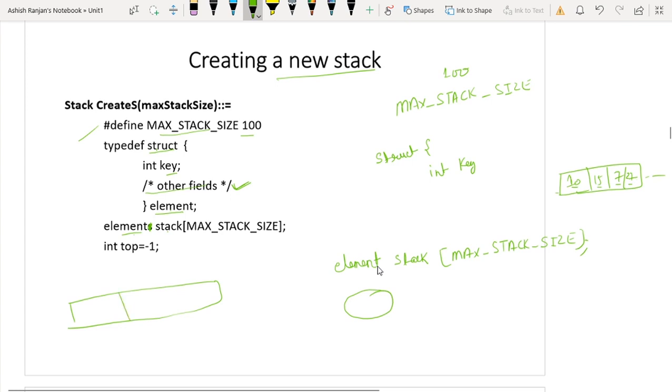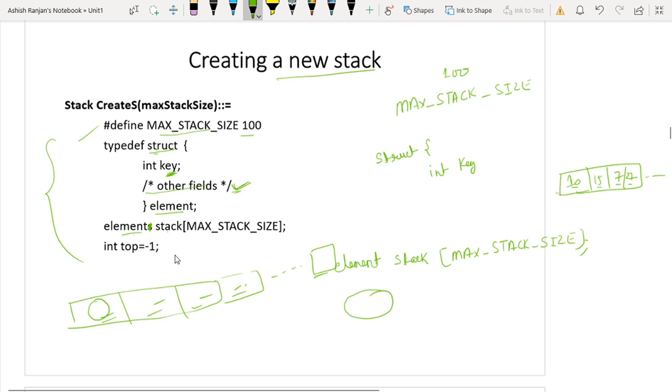Let's suppose I have created some structure and the size of the structure is 100. Now each structure contains only one field. The other fields are not mentioned here, it is optional. I am supposing only one field. So the first place of the structure will contain the key. Only the key will be contained in every place. So 100 places will be created, each containing only one key. So this is all about defining a structure, that is how to create a stack. Have you got the point what I am telling?